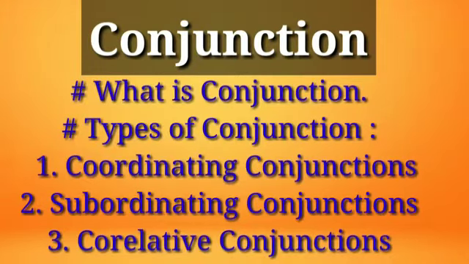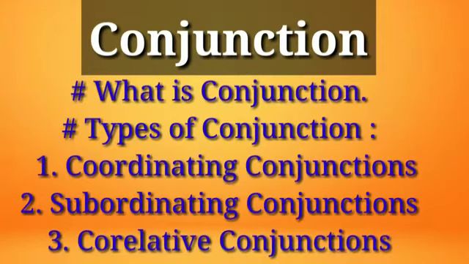Some subordinating conjunctions describe comparison. They are than, rather than, whether, as much as, whereas. These describe comparison.